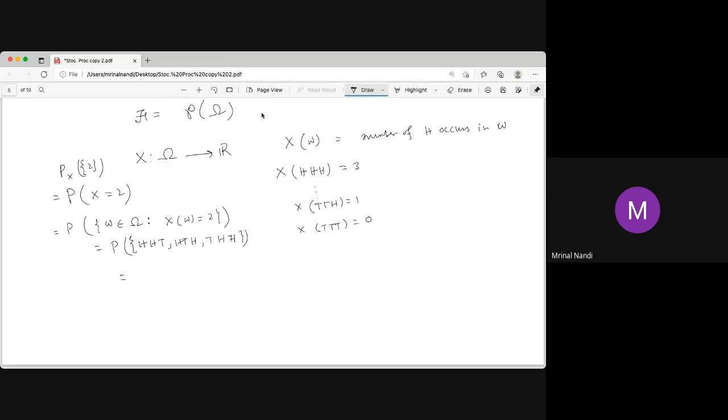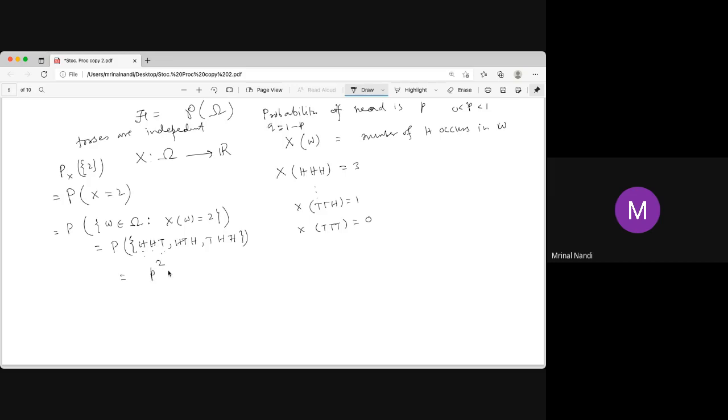If it is not a fair coin, say the probability of head is p, where p is from 0 to 1, and q equals 1 minus p is the probability of tail, and the tosses are independent, then the probability is a product of all these 3: probability of H into H into T, which is p into p into q.